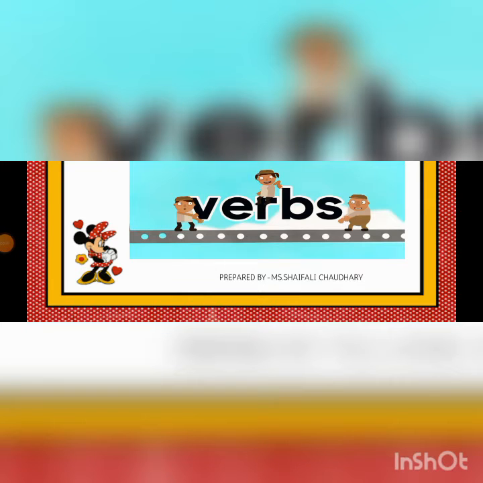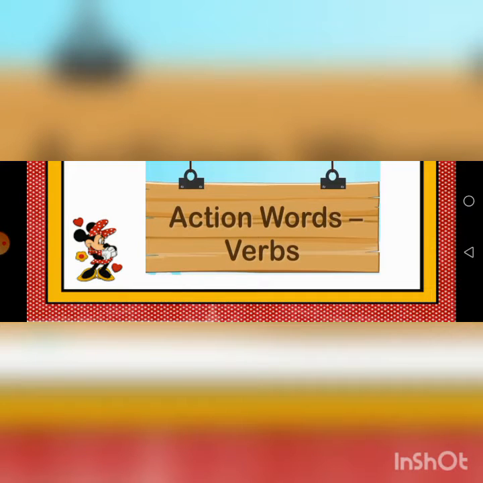Today we are going to start a new chapter of English grammar: verbs. We have studied it in grade 4 also, so let's study more. Action words are called verbs. We have studied about verbs. Verbs in Hindi are called kriya. In English, verbs are also called action words.